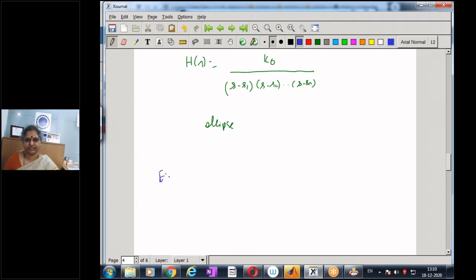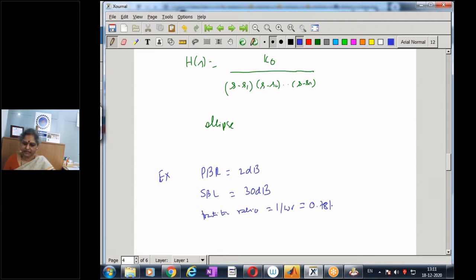Say that the specifications are, let us say the pass band ripple is given as 2 dB, and let us say the stop band loss is given as 30 dB, and let us say the transition ratio, which is 1 by omega r, is given by, say, 0.781.